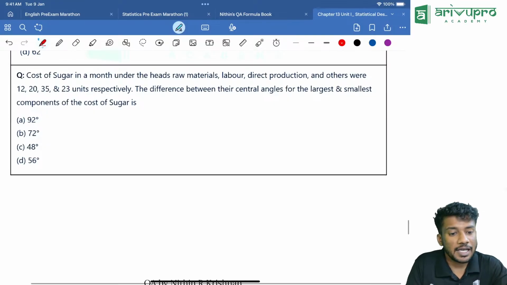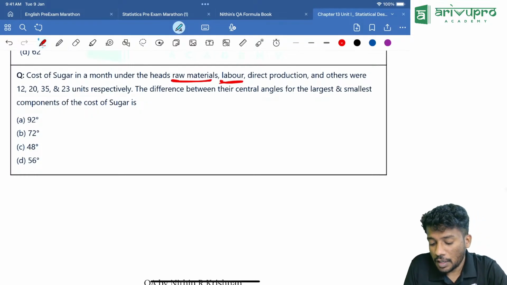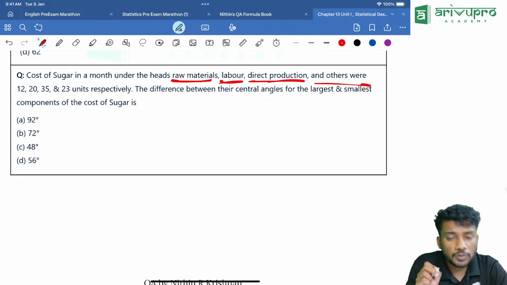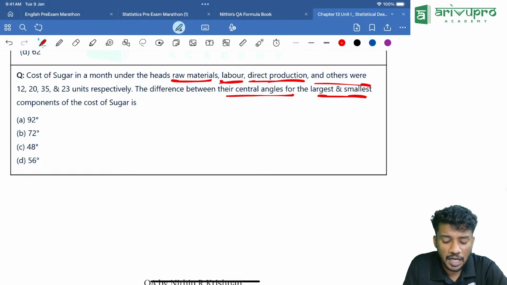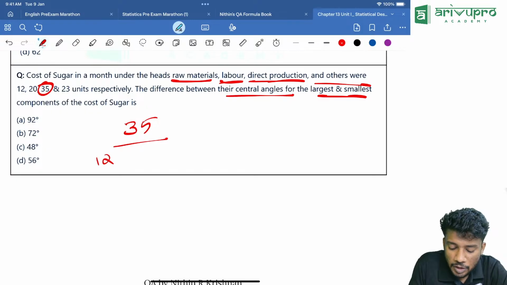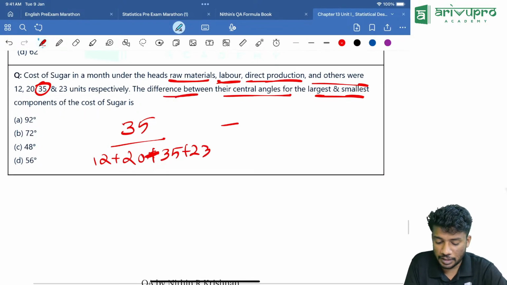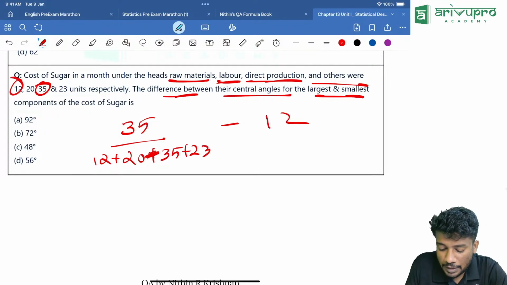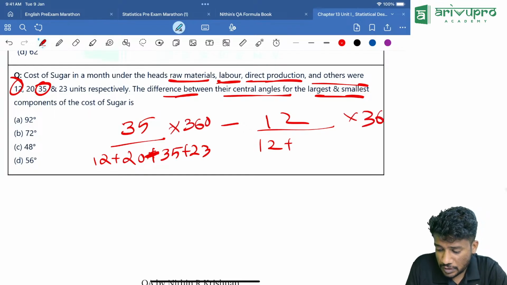One question we will do in central angle, then we will go for the next topic. Cost of sugar in a month under the heads of raw material, labor, direct production and others were 12, 25, 35, 23. Then the difference between the central angle of the largest and the smallest. Largest is how much? 35. That means 35 divided by sigma x, that is 12 plus 25 plus 35 plus 23, into 360, minus smallest. They are asking for difference, that's why I am doing it this way. Smallest is how much? 12. 12 divided by 12 plus 25 plus 35 plus 23, into 360.